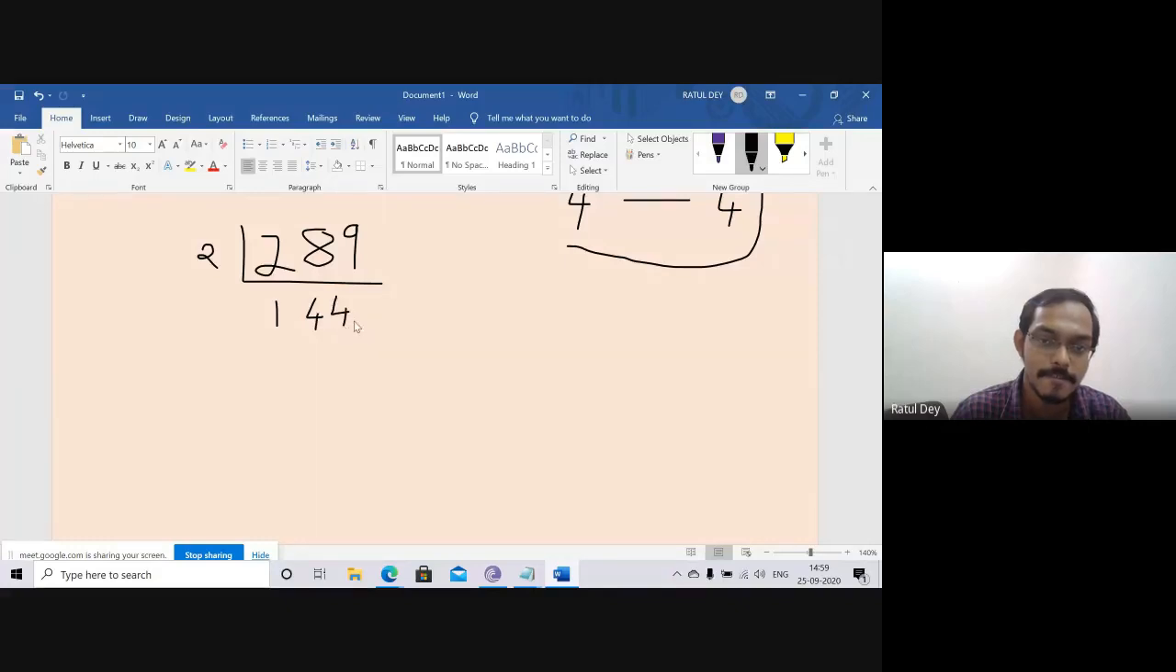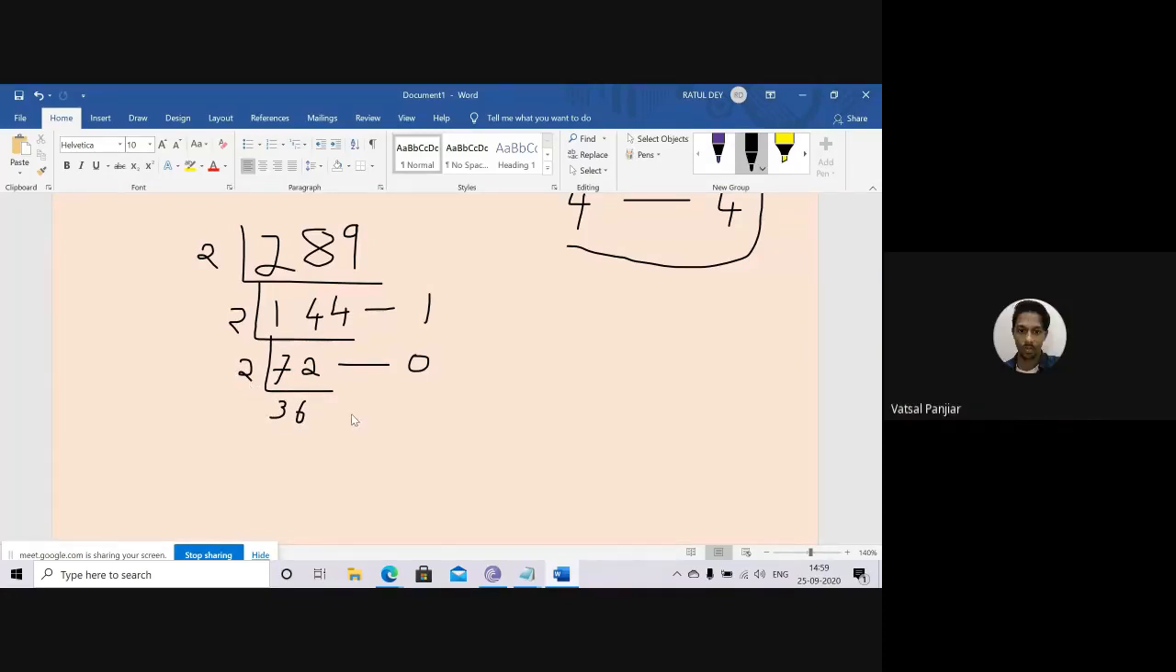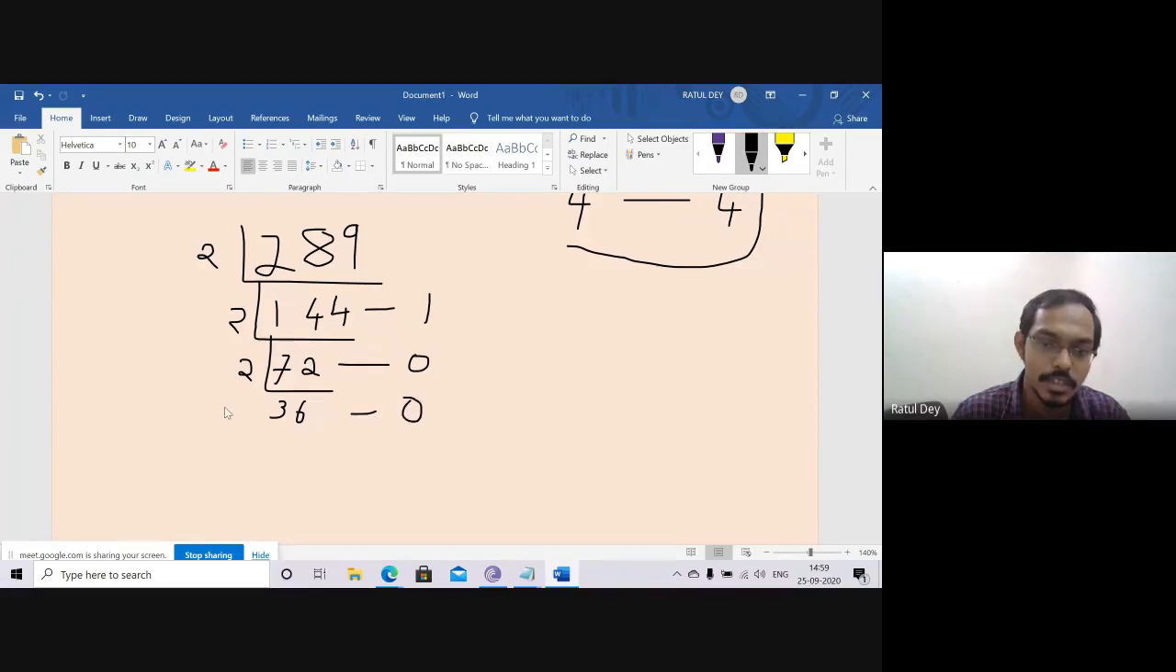144. Remainder is 1. Next, if you divide it by 2, that is 72. Remainder is 0. If you divide by 2 again, the value is 36. So remainder is 0. If you divide by 2 again, this is 18.